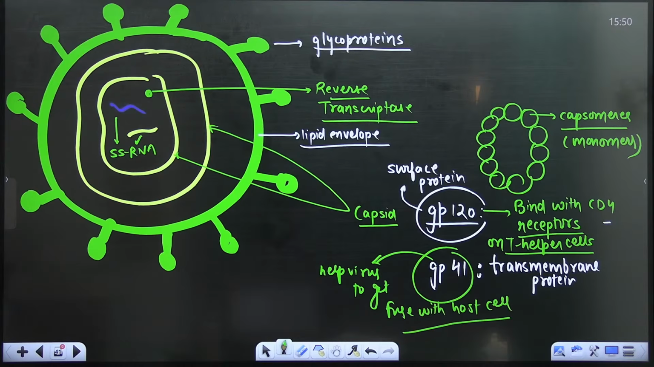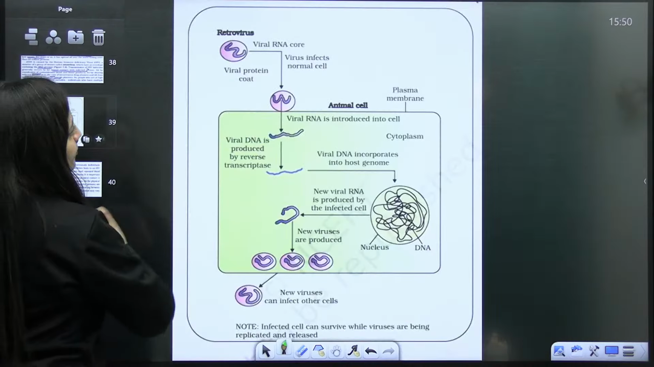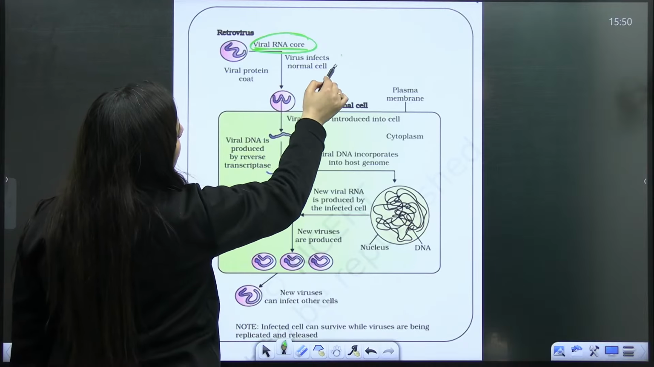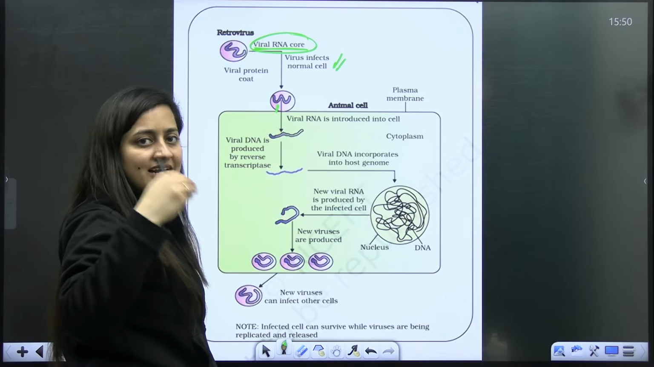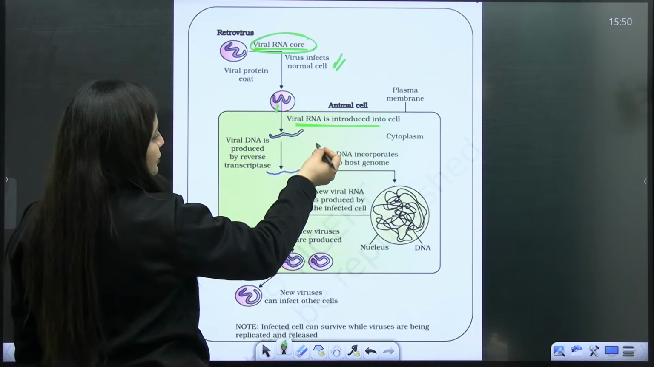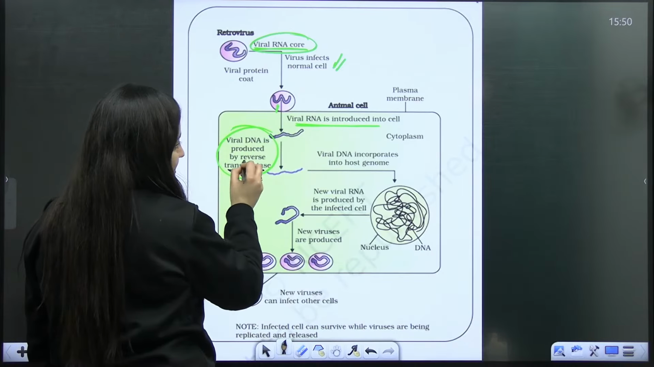Yes, please. Then they will enter the host cell, use its machinery and then act accordingly. With the help of it, you can understand that. So, retrovirus: viral RNA core. The virus will infect the normal cell. How? It has a surface protein which will bind to the receptors present on the animal cell. So viral RNA is introduced into the cell. It will produce its DNA with the help of the reverse transcriptase enzyme.